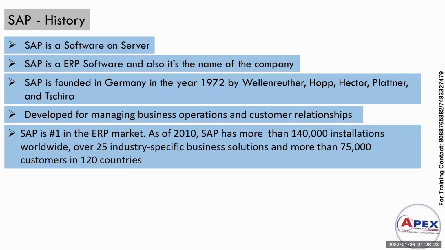Over 25 industries have specific business solutions, and there are more than 75,000 customers in 120 countries. Still, many of the Gulf countries have yet to adopt this SAP. If they adopt SAP software, there will really be a number of job opportunities.